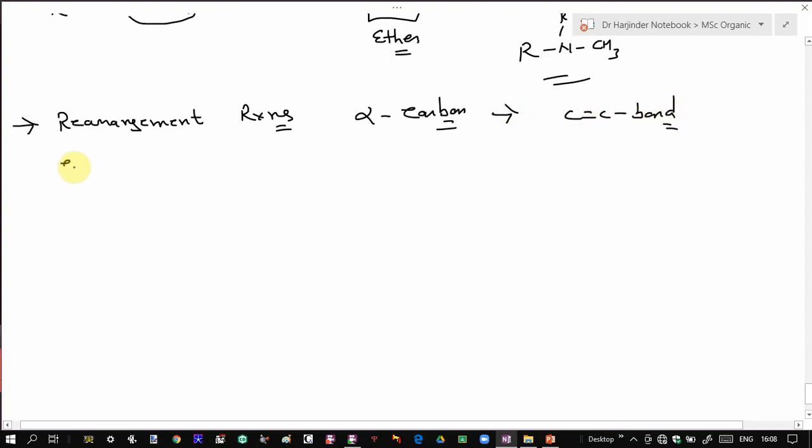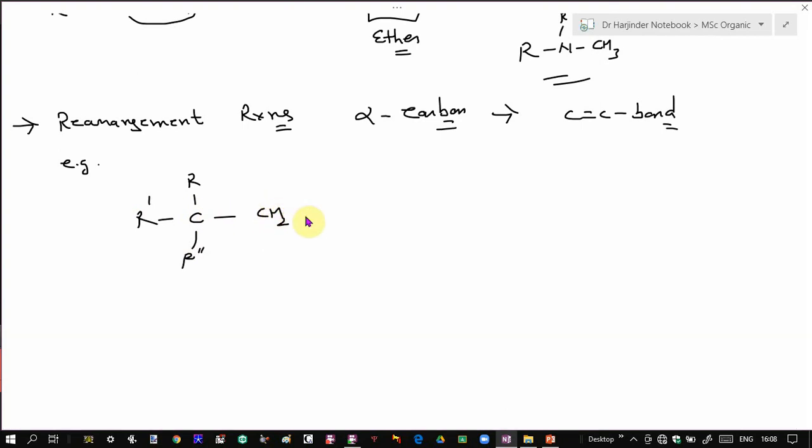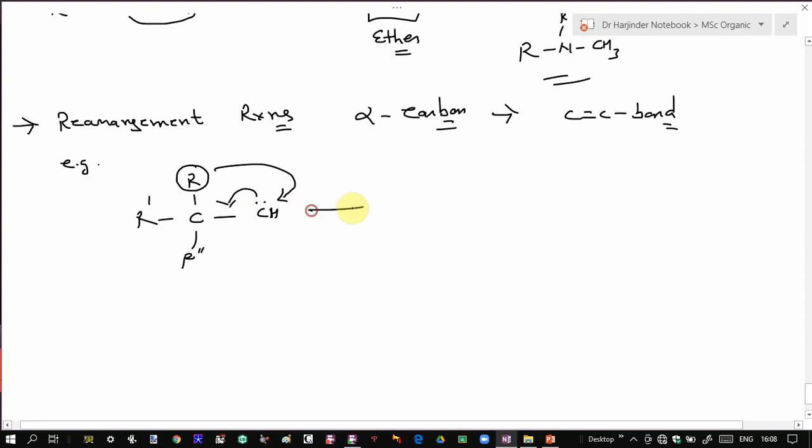For example, suppose you have this carbene. Now, group present over this alpha position undergoes a migration or a rearrangement. So this group will shift over here. So this pair of electrons shifts between these carbon-carbon bonds.